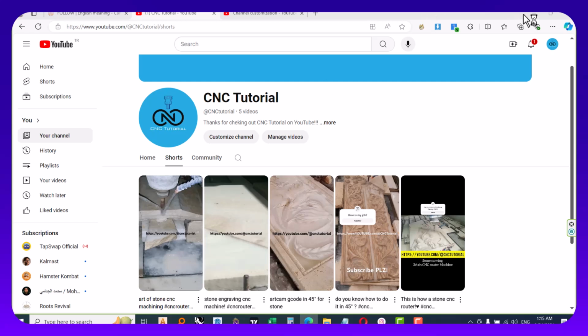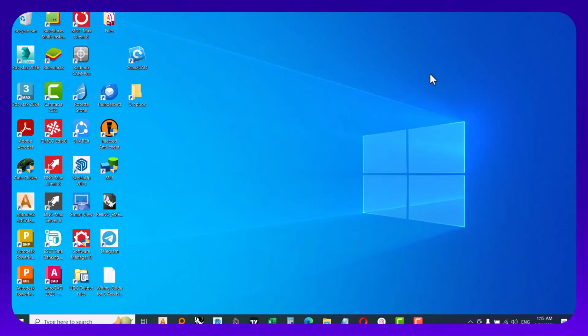First of all, I open Rhino, which I told you is the 7th version of Rhino, so I'm waiting for it to open. Rhino is a good software for producing 3D models because it is not that complicated.